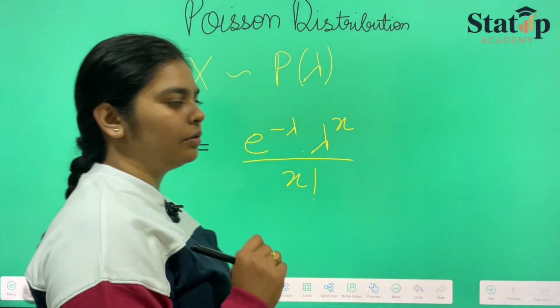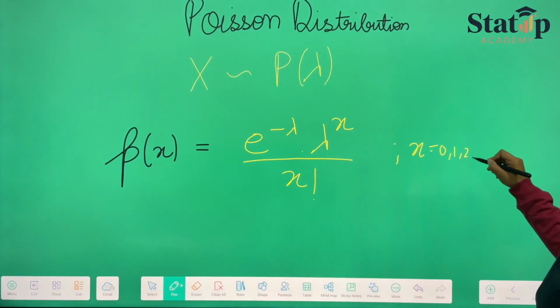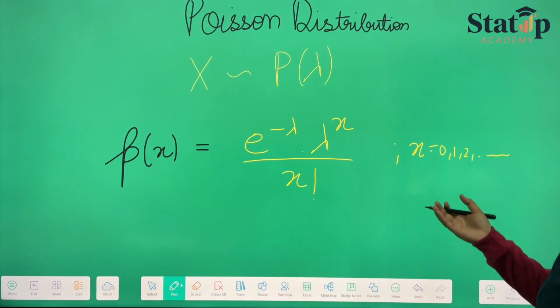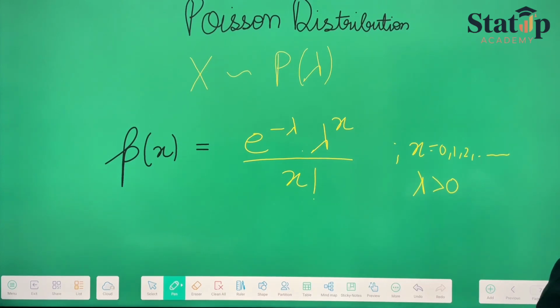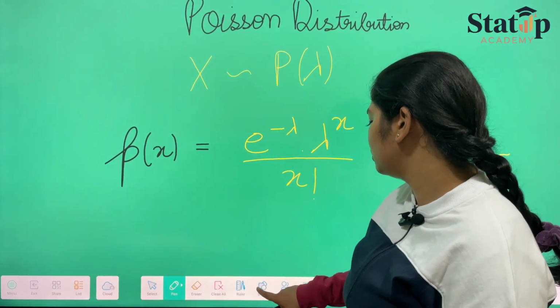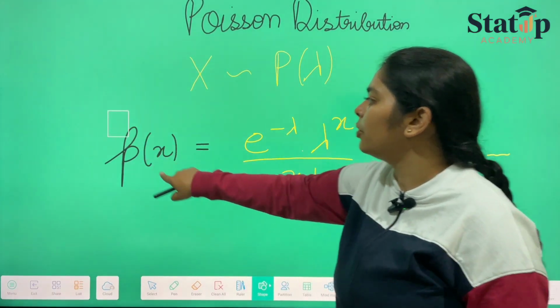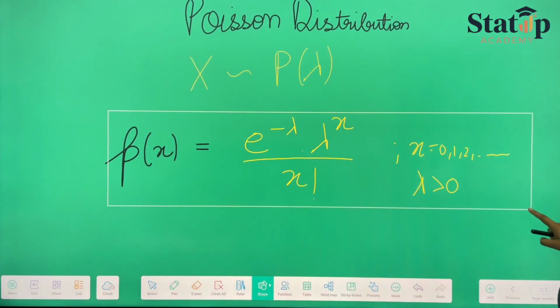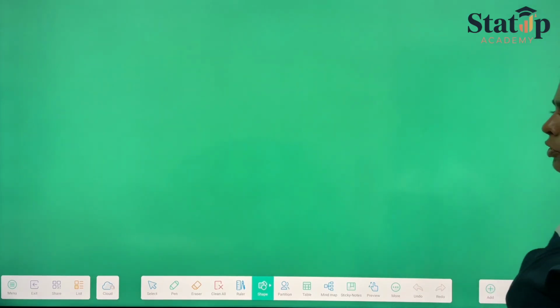This will be our PDF for Poisson distribution, where x goes from 0, 1, 2, takes all the values, x is greater than or equal to 0, takes all the discrete values, and lambda is greater than 0. Then only we can say that this PMF is the probability mass function of one Poisson distribution. This is how we state them. Okay, and let us move to the properties.